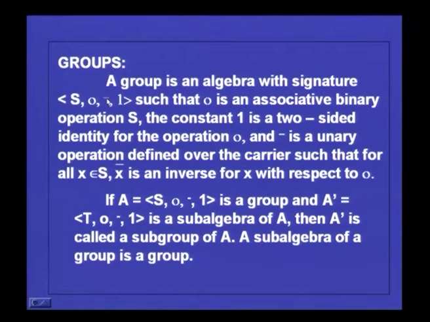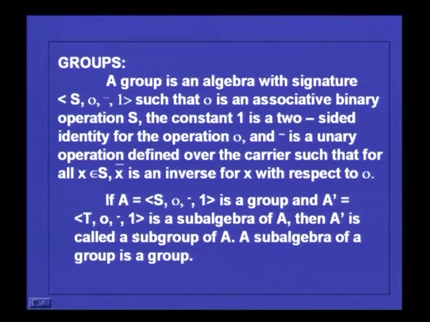This is a unary operation, that is inverse element, such that dot is an associative binary operation on S. The constant 1 is a two-sided identity for the operation dot, and this is a unary operation defined over the carrier such that for all x belonging to S, for every x you have an x bar which is an inverse of the element with respect to dot. So, again this idea of a subgroup: A is equal to S dot, inverse, 1 is a group and A dash is equal to T dot, inverse, 1 is a subalgebra, then A dash is called a subgroup of A.